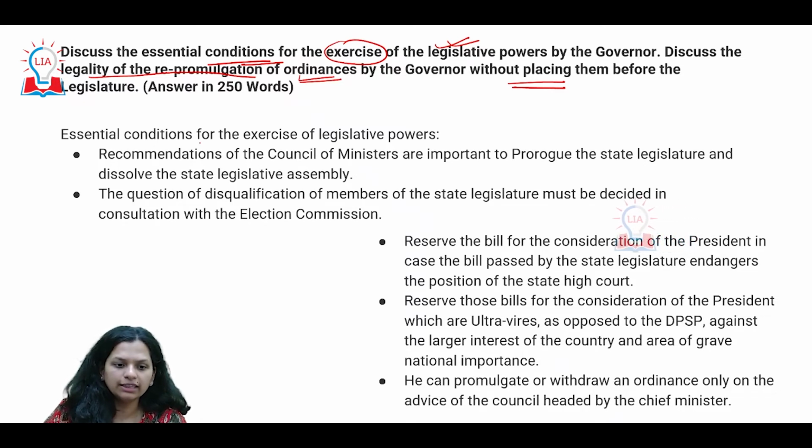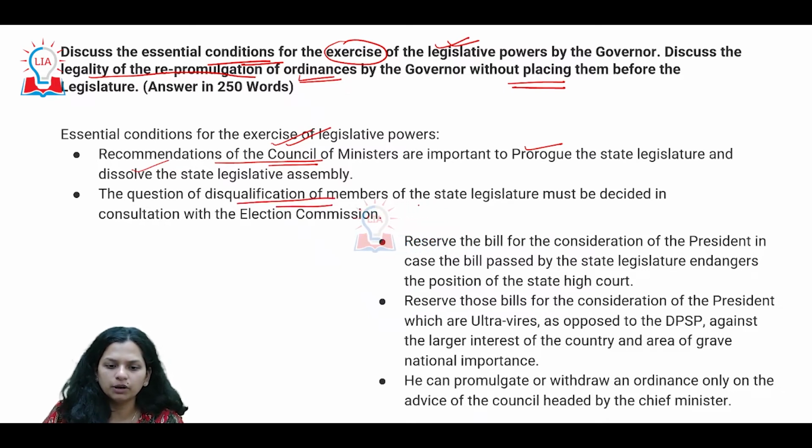If you look at the conditions for the exercise of legislative power, the Council of Ministers and their recommendations are always essential with regard to summoning, prorogation and dissolution. Moreover, questions of disqualification of members in the state legislature have to be decided in consultation with the ECI, the Election Commission of India.